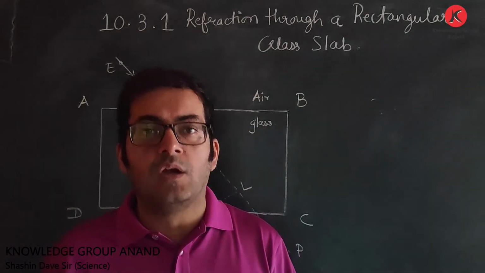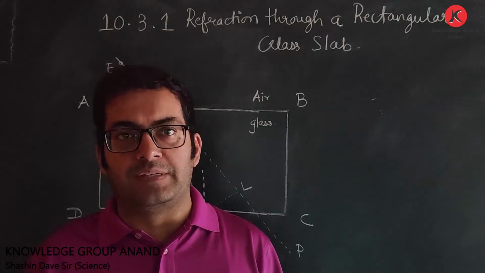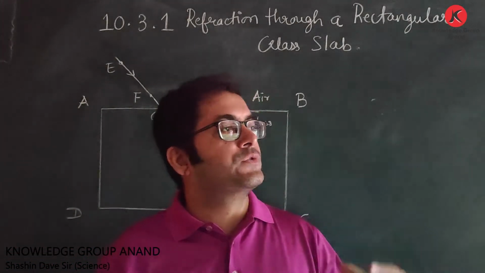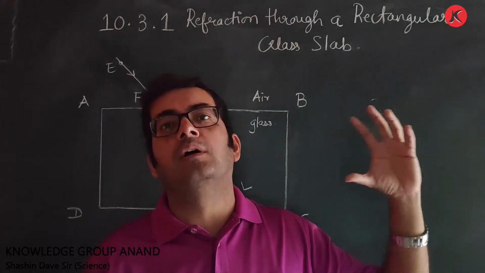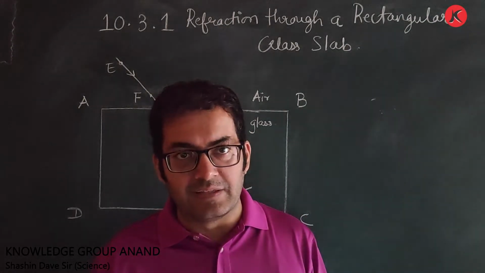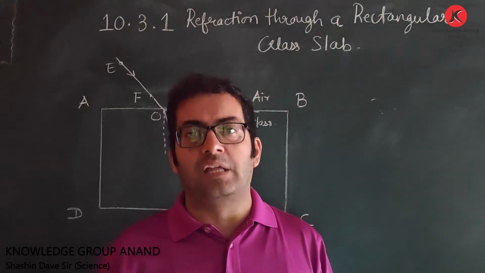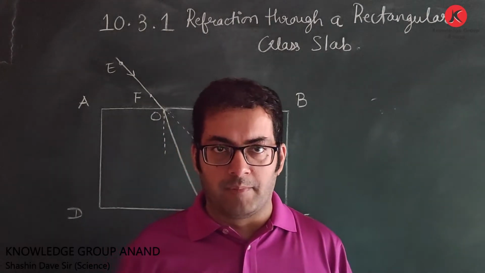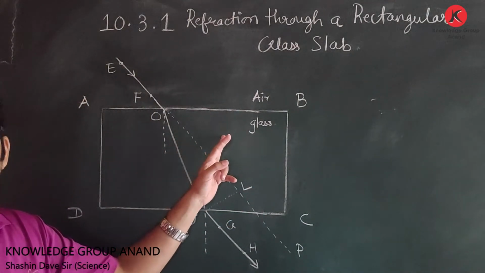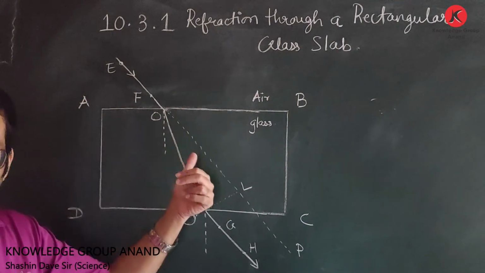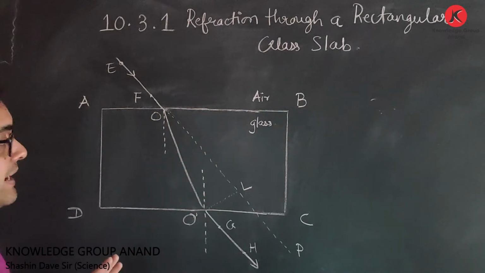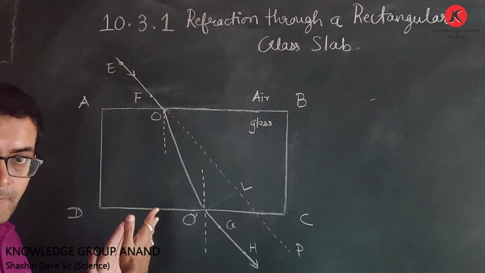So once again, what is the main conclusion of this activity? That when a ray of light moves from one transparent medium to another transparent medium having difference in densities, then it undergoes refraction. Two points to remember. When a ray of light enters from rarer medium to denser medium, that is in this particular activity from air to glass, the bending takes place towards the normal.